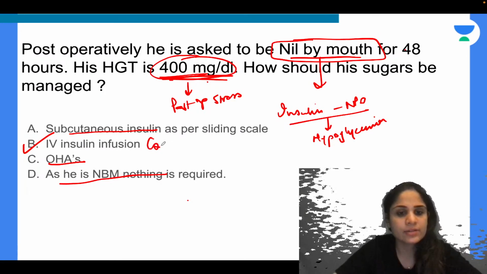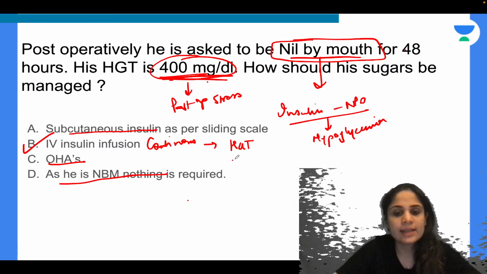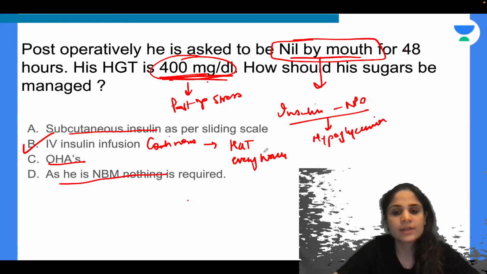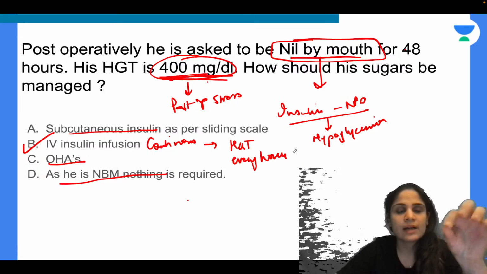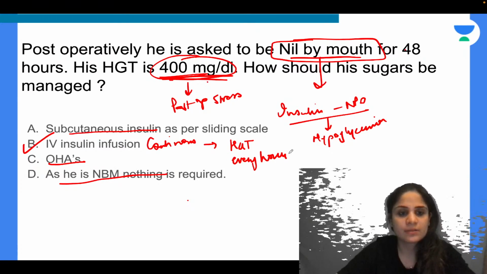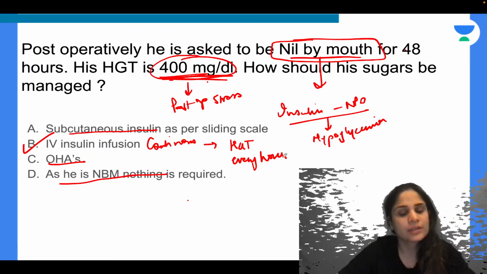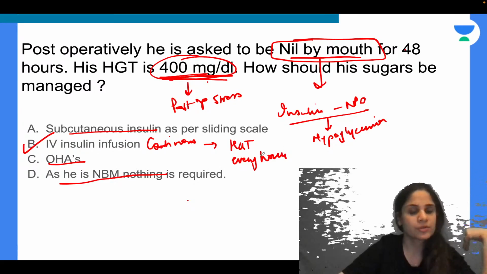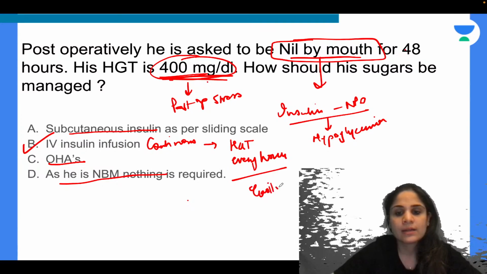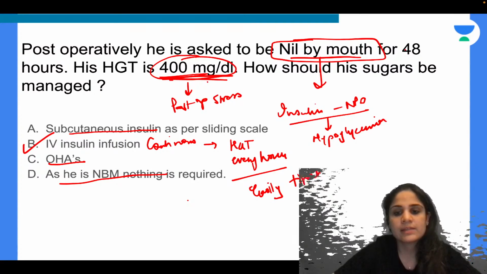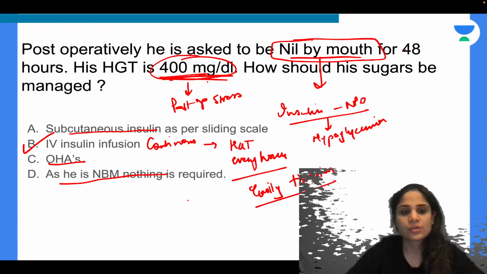So I start a continuous infusion of insulin, and I check the HGT every hour. So when I check the HGT every hour, I know very well that this hour it is 120, next hour if it comes a little higher, 200 say, then I'll increase my insulin infusion dose. If it comes 300, I will further increase my insulin infusion dose. If it comes 100, I will reduce my insulin infusion dose. So since it's a continuous infusion, I can easily titrate the infusion. So easy titration can be done in this case. Alright, so that's how I manage my sugars.